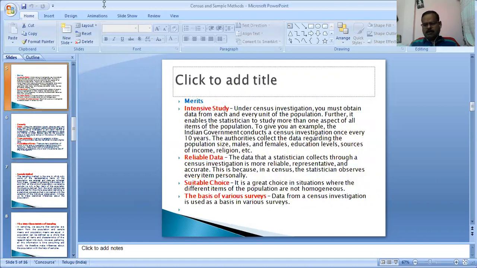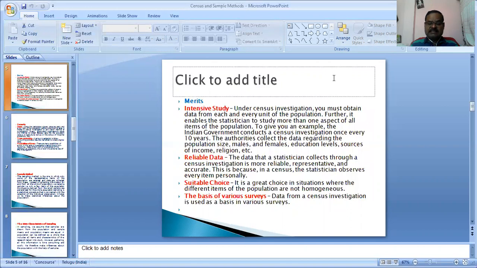Now I discuss about merits. What are the merits of census method? As the information is collected from every unit of population, the results tend to be more accurate and reliable.